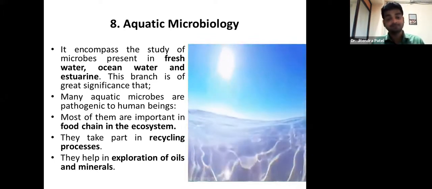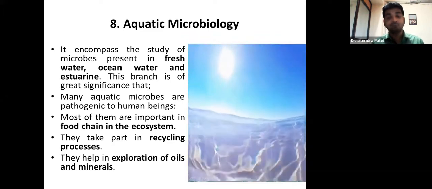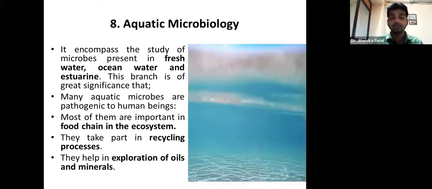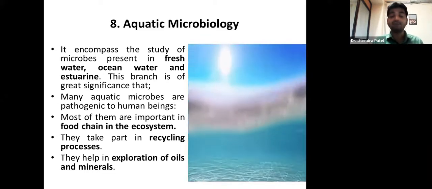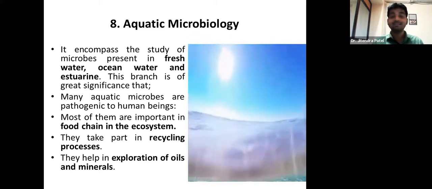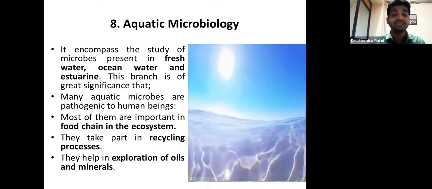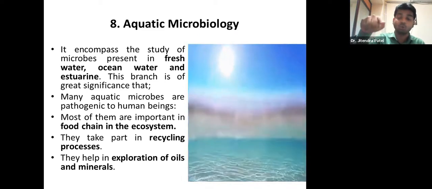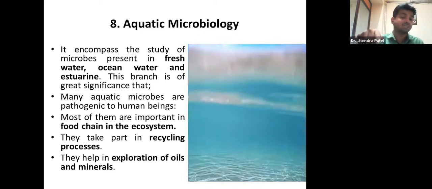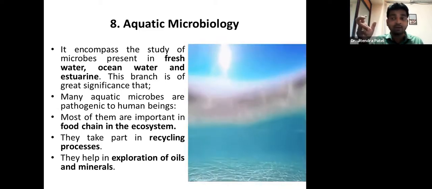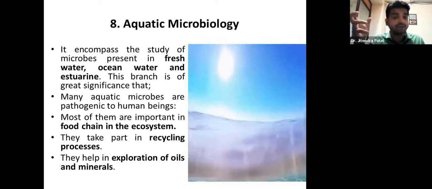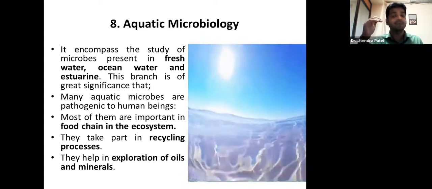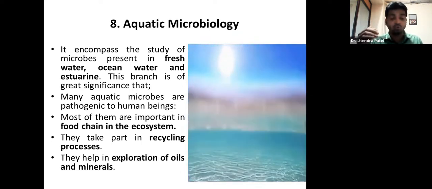If they will not be there, the food chain will not be able to go on. That's what it is telling. They take part in the recycling process. Recycling, that's what decomposition and degradation is, and it's important there also. In the water, in the ocean world, in the marine world also, it's important. It's not that only in the soil they go for biodegradation. Inside the water, in the ocean world also, they play a major, important role.